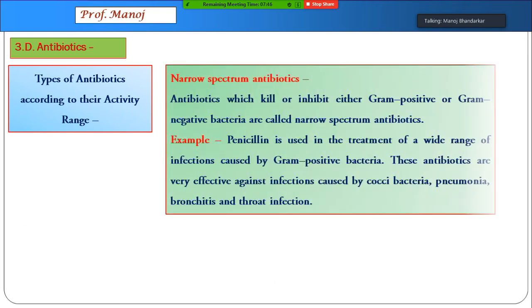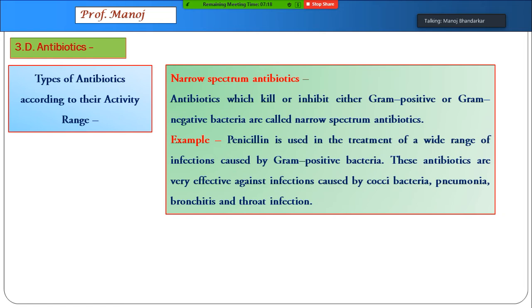The second type is narrow spectrum. I will give you an example. Suppose a person has sore throat, then he can take a medicine called azithromycin. Now this antibiotic will work only for sore throat bacterial infection. If you have some other infection in the body, azithromycin will not function over that. That is called narrow spectrum antibiotic.